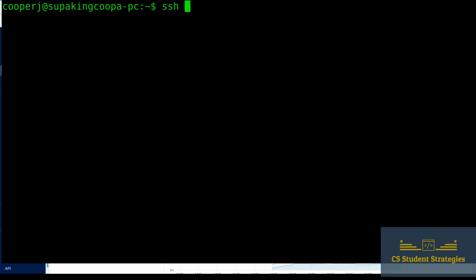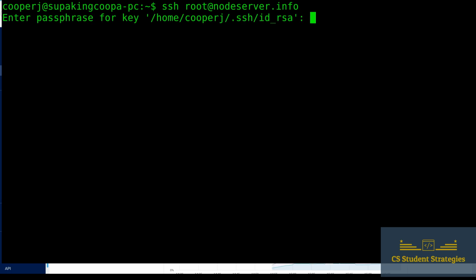So we're going to type in root because we want to log in as the root user. Then we're going to type in the @ symbol. And then after this, we're going to type in our domain. So that domain that we got from GoDaddy is what you're going to type in here. Mine was nodeserver.info. So whatever your domain was, that's what you need to type in here. All right. So you type that in, hit enter.